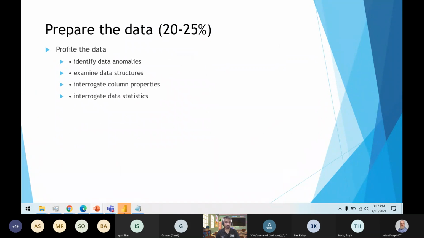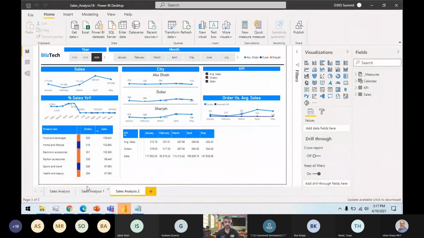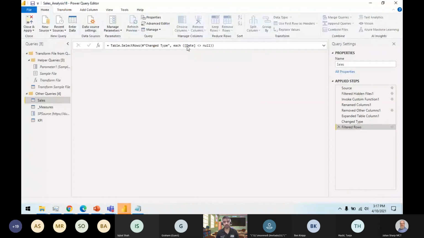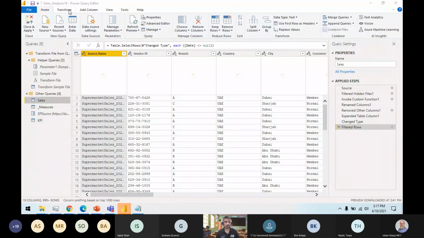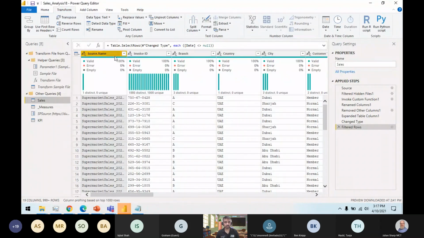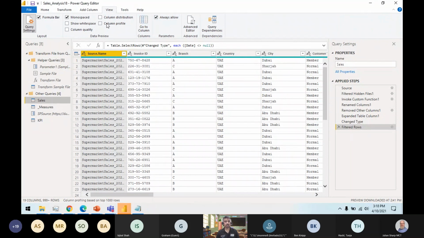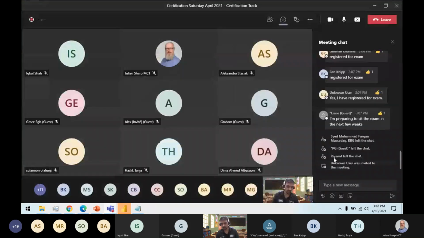If I go back here in my data set, you can go to transform data. Since I have already loaded all the data, I have different options here. You might not be able to see these three things which I'm seeing. Usually when you open this transform query editor, if you guys have any question, you can type in between. I'll be reading those questions as well.